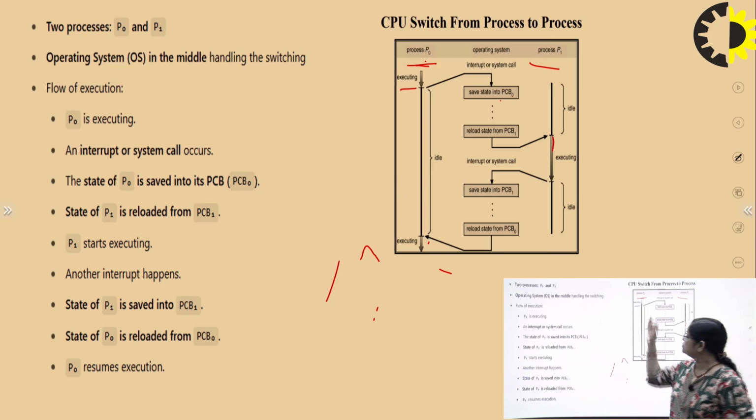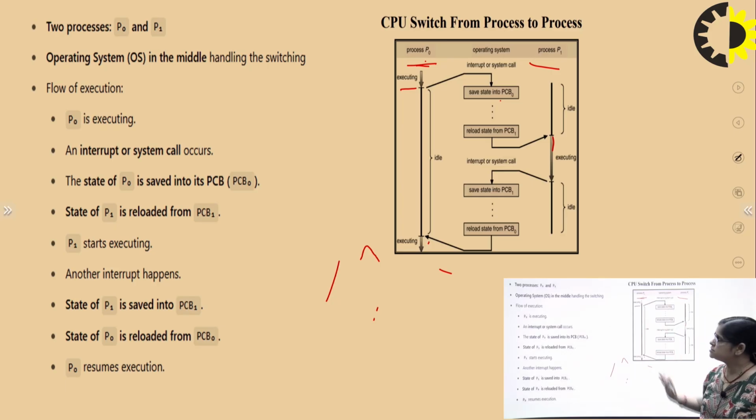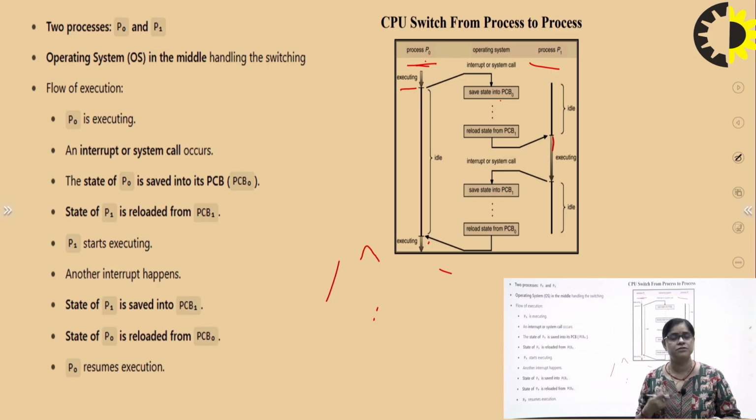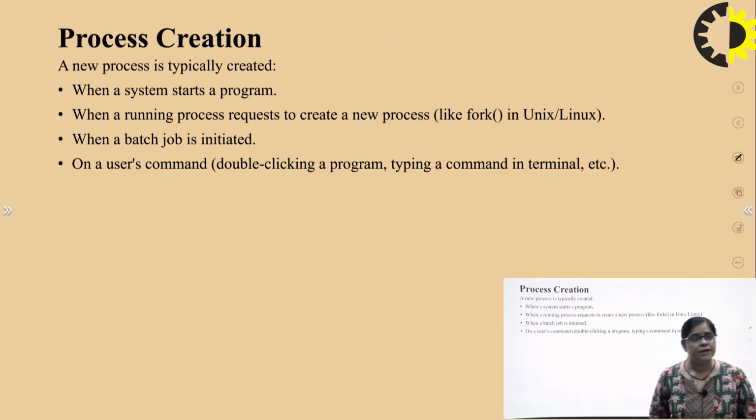So you can see that our CPU is switching from one process to another process, and this is what we call process switching. Now again we come to the topic of what we mean by process creation. When we talk about process switching, we should also know what we mean by process creation.